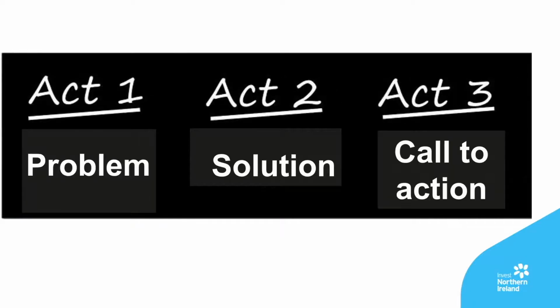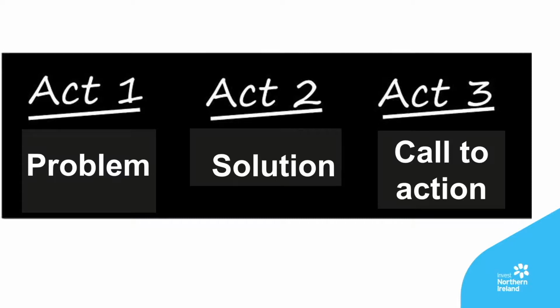Start by outlining the problem, present a solution, and have a clear call to action. Structuring your elevator video script this way makes it so much easier for the assessor to understand how your innovative idea can be scaled for the benefit of all.